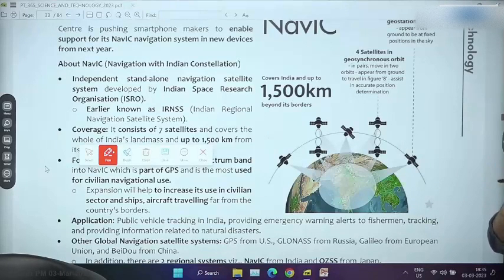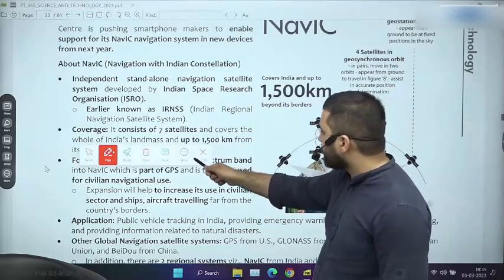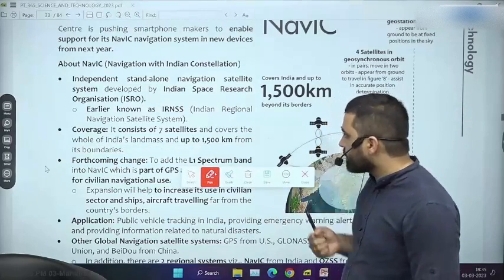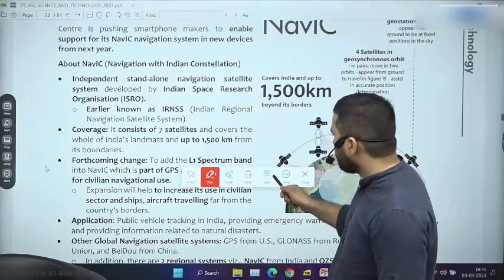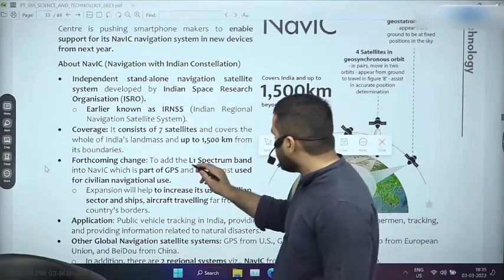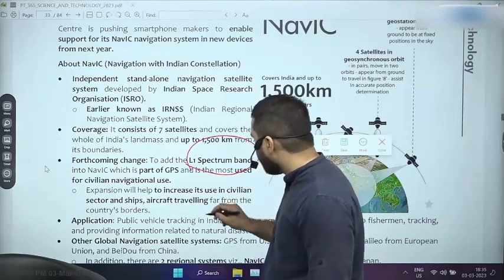By the way, during the Kargil war, India had requested restricted services from the US, but the US had denied it. So a need was felt that we have to develop at least, as of now, for the subcontinent region. Maybe we will expand it to a global level. So maybe NAVIC will become a global program, but as of now it is a regional program. Because the Indian government has requested mobile phone companies to become NAVIC compliant, as of now this is going to add a type of spectrum called L1 spectrum band.